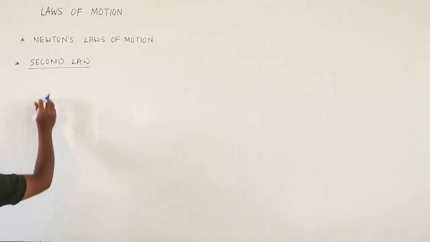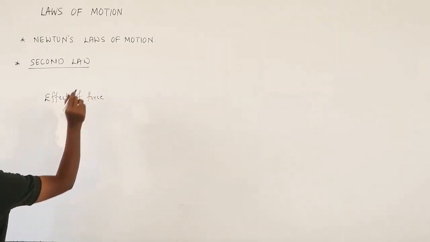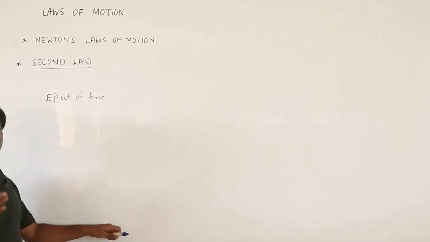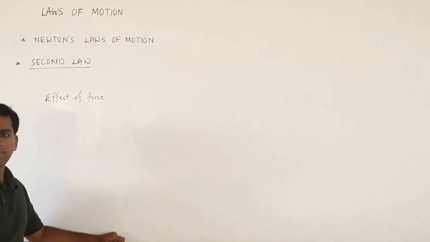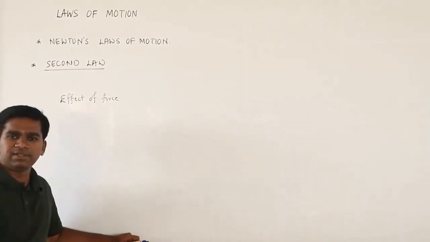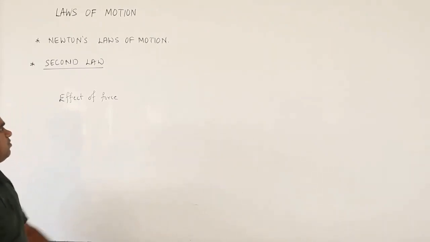So second law. Before going for the second law, one more very important thing that we should know, that is the effect of force. How can we find the effect of force? Whether the effect of force is more or less, because the same force applied on different bodies, the effect will be different. If you apply the same force on glass, it is different; if you apply the same amount of force on some metal, it is different. So the effect of force will be different.